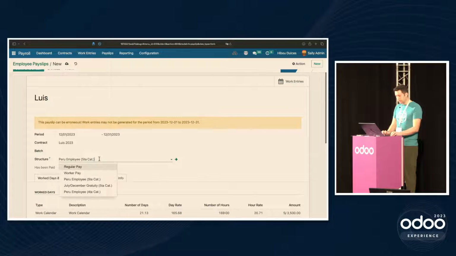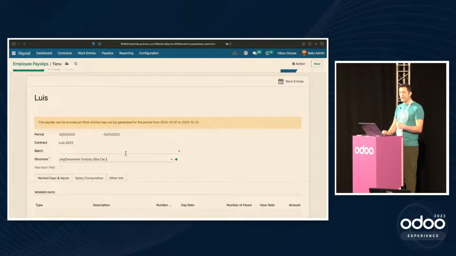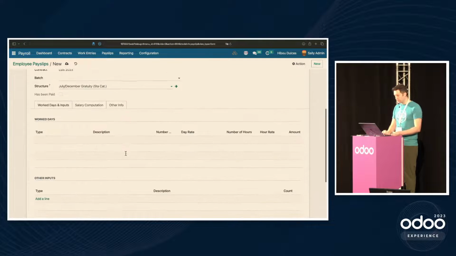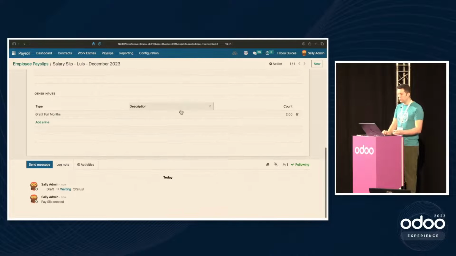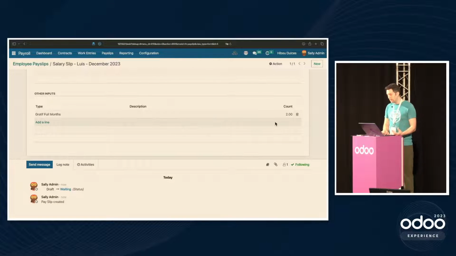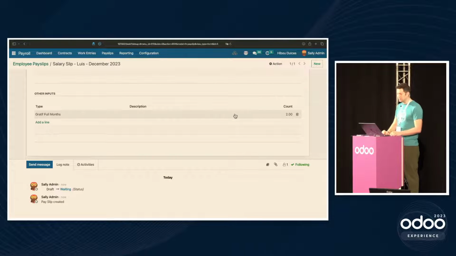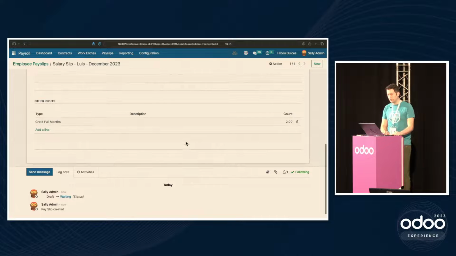All right, so we're going to change it from 5th category down to the 5th category January, December gratuity. This is essentially an extra payslip run that happens in July and happens in December, which is a month of extra salary divided by however many full months that you worked. So when we compute this sheet, we'll come down here and note that we pre-compute the 2 full months here, because that's how many months that Luis was working in this particular system for this payroll.